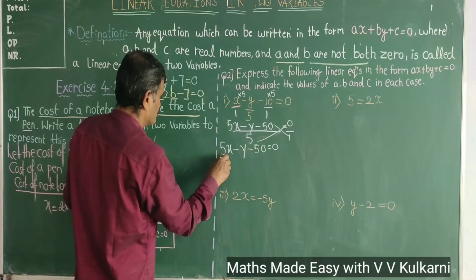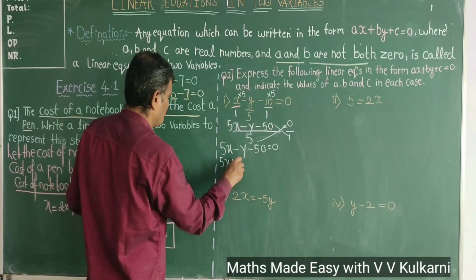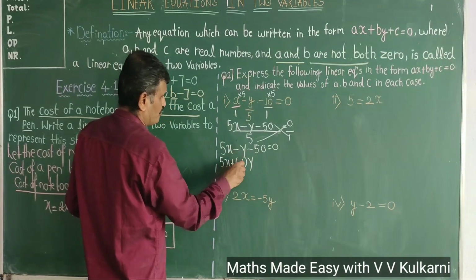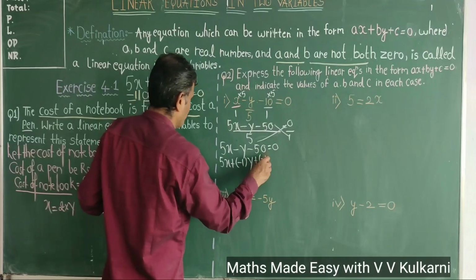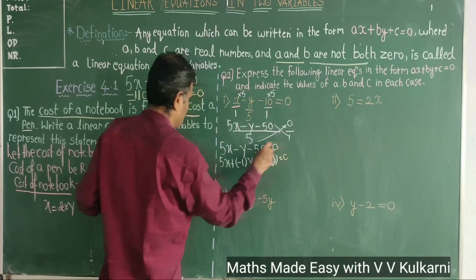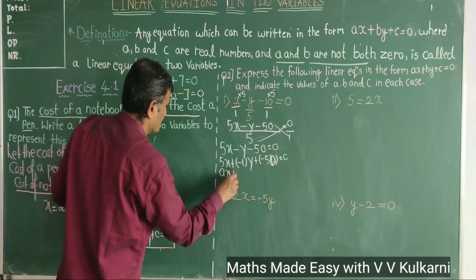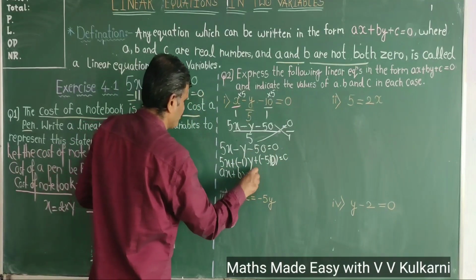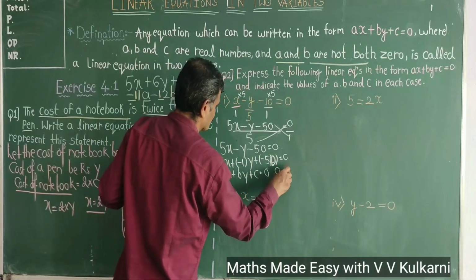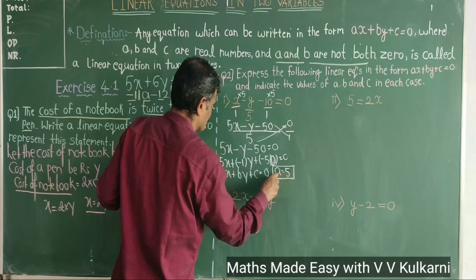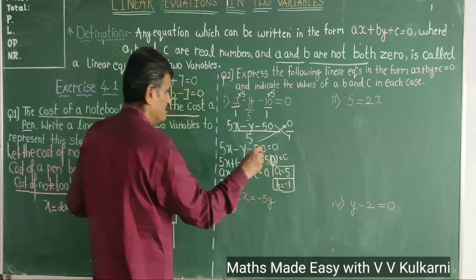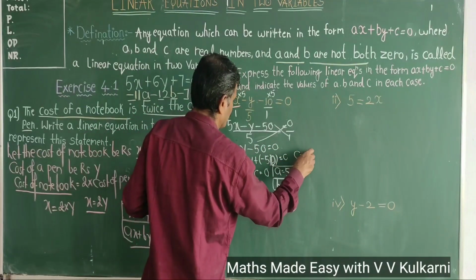So I can write it as 5x plus of minus 1 into y plus of minus 50 is equal to 0. That means I can write it as ax plus by plus c equal to 0. Here a is equal to 5, b is equal to minus 1 and c is equal to minus 50.